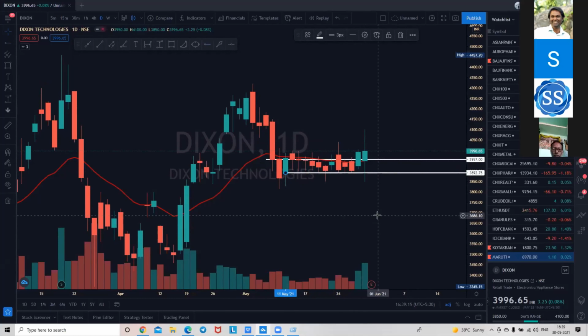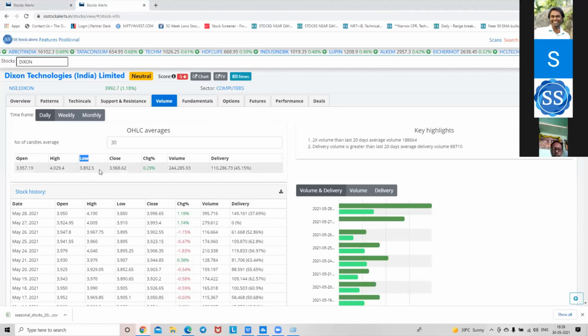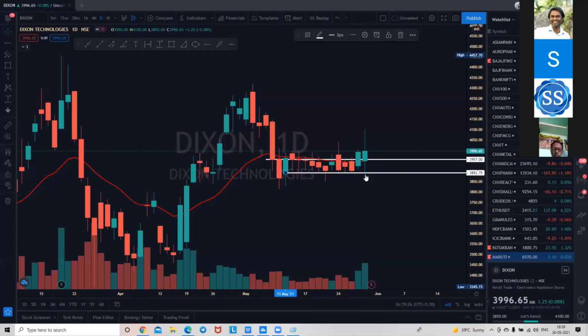What we are able to see is whenever the stock comes near this low price, there is a sudden build-up happening. Suddenly the stock is moving up. Whenever it comes to this level, the stock will be moving up. Whenever someone wants the stock not to go down, but to stay at this level.